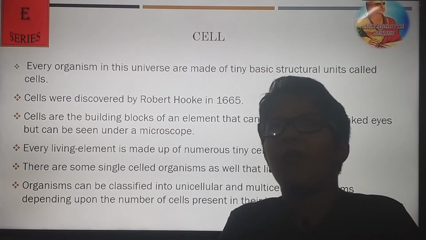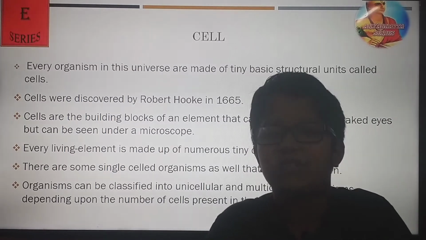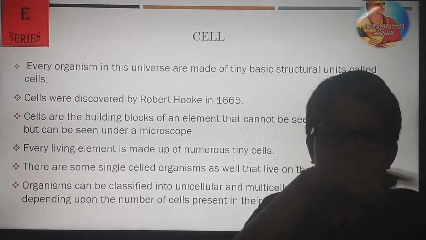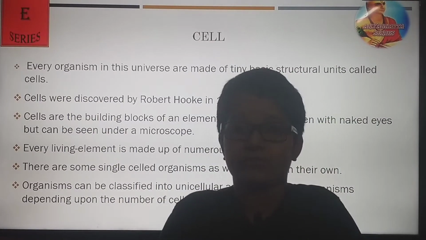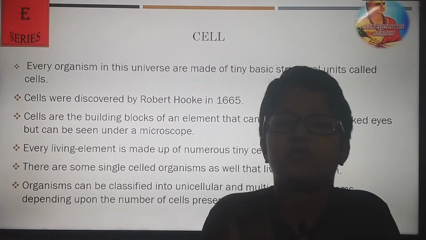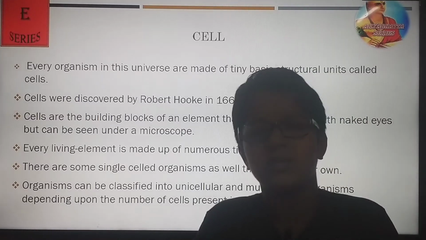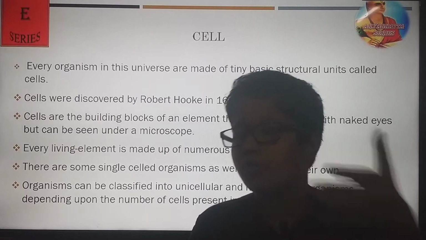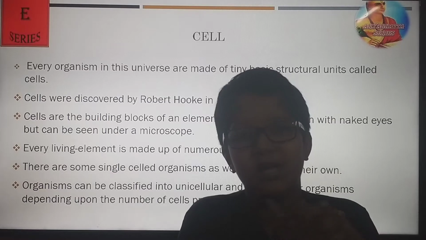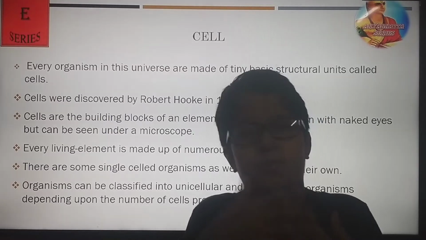He saw beehive-like, hexagon structures under a microscope made by him, and he categorized them as small compartments, small houses, or cells. That is where the word cell started, and after many scientists came together, they gave us cell theory, which states that all living organisms are made up of cells.